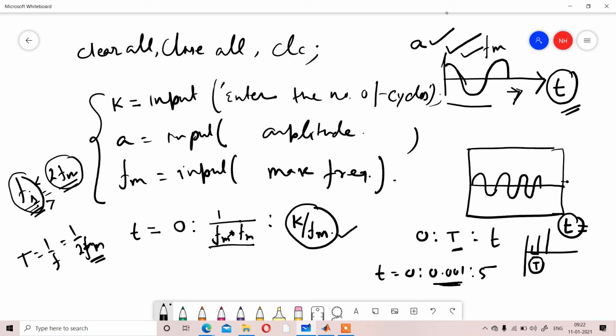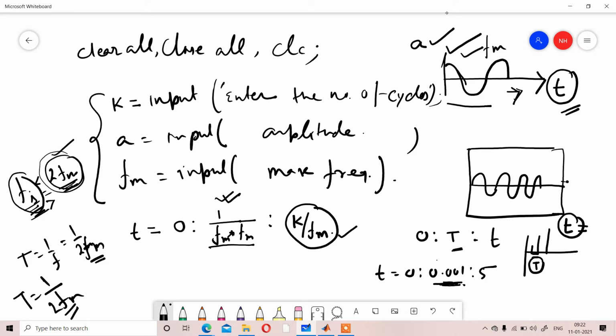We have to take it in such a way that it satisfies the condition 2fm. We know that sampling period equals 1 by frequency, so we consider t as 1 by 2fm.